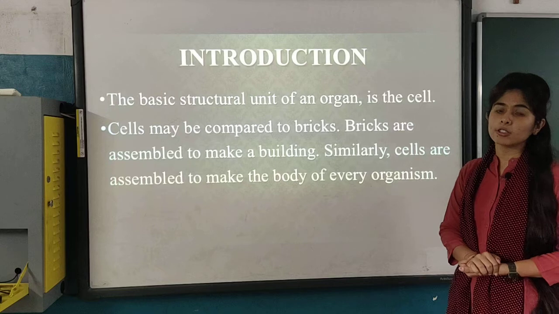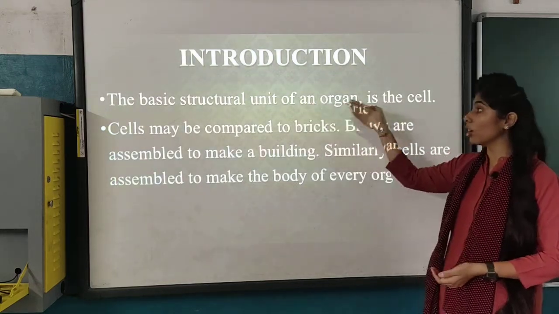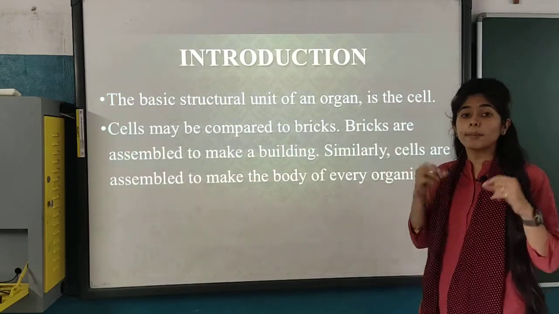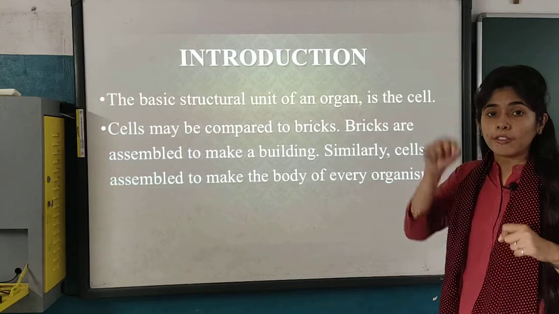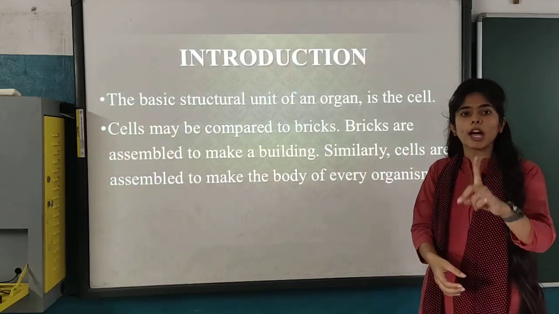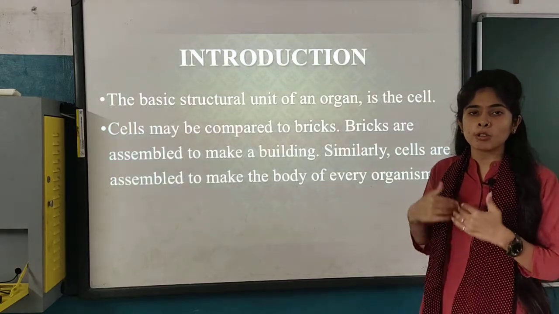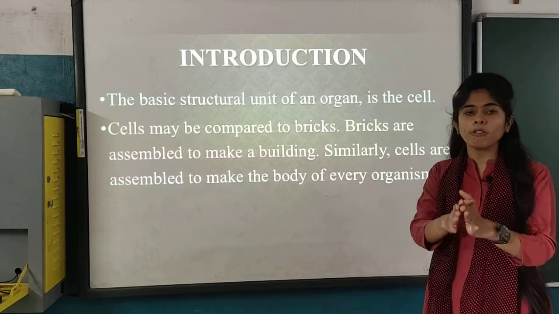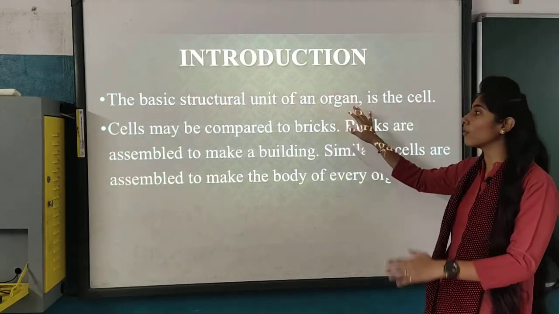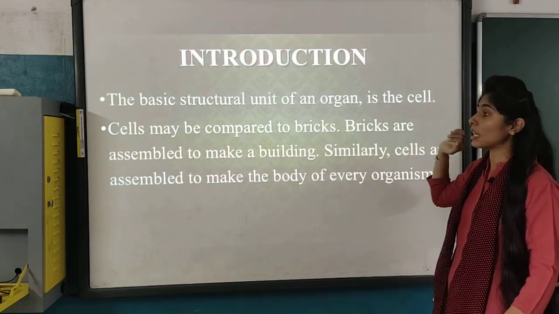So let us see the introduction of this chapter: the basic structural unit of an organism is the cell. If it is a very minute organism such as amoeba, that also has a cell, and a multicellular organism such as a human being is also made up of cells. All the organs of any organism are made of the structural unit named cell.